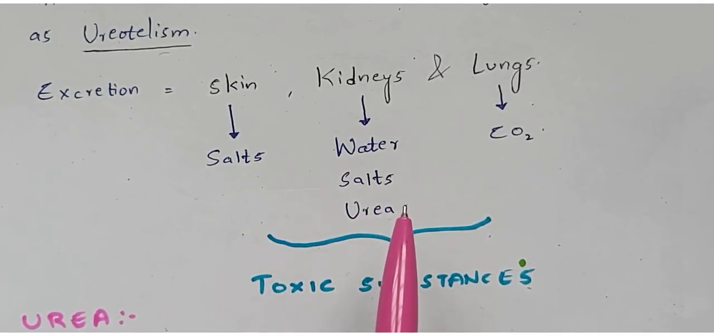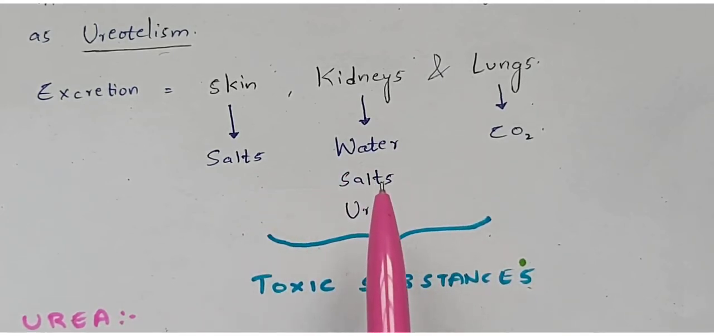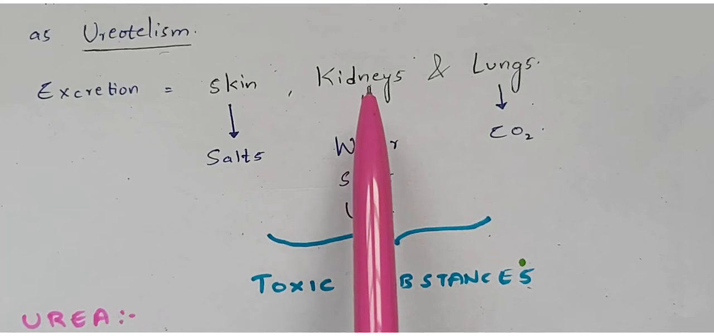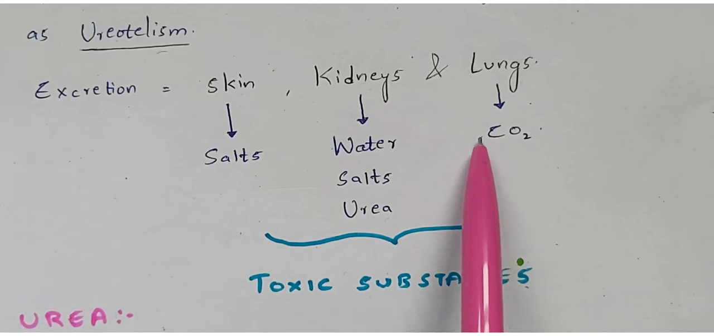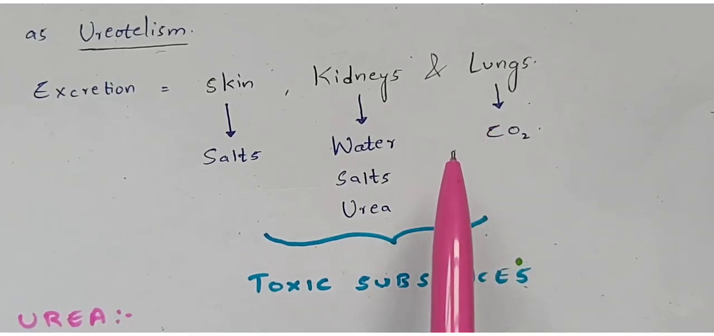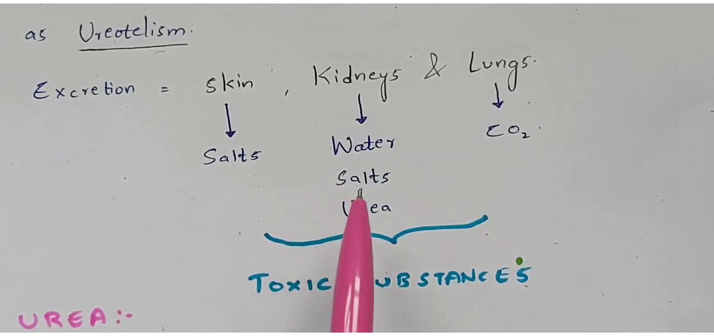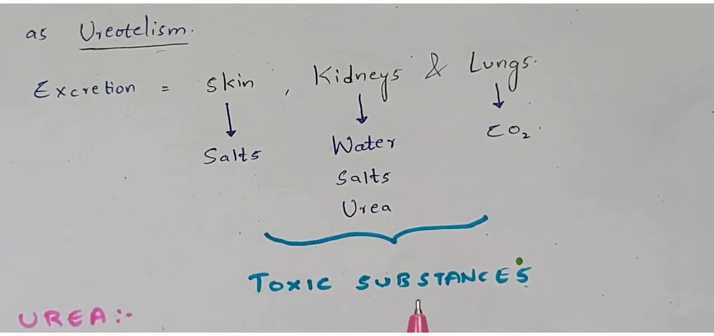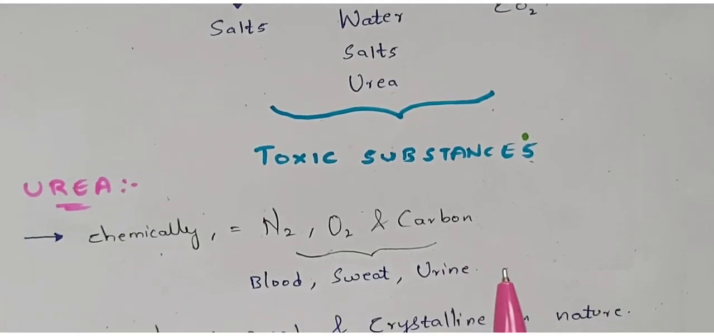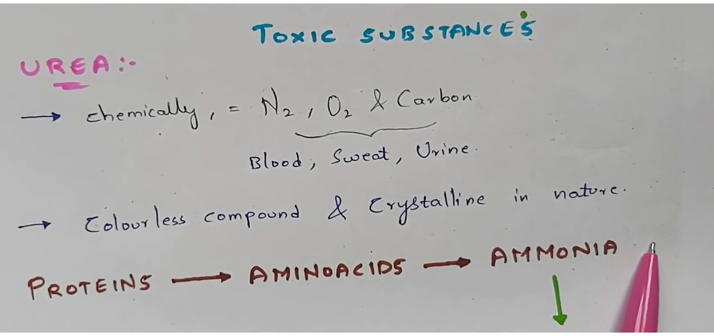In order to protect your body from these toxic substances, they will be excreted out. The water, salts and urea will be excreted out by the kidneys. In the same way, the carbon dioxide will be excreted out from the lungs, which is the exhalation process. In this way the toxic substances will be excreted out from the body of an organism, which is called excretion. Firstly let us see the composition of urea, and how this urea is formed in the body of an organism.